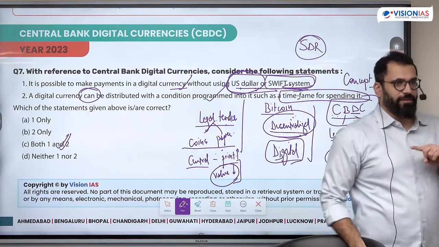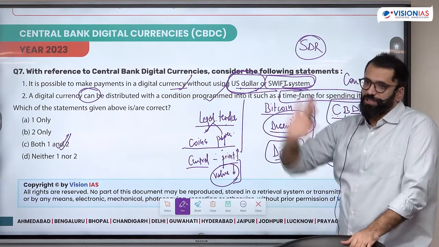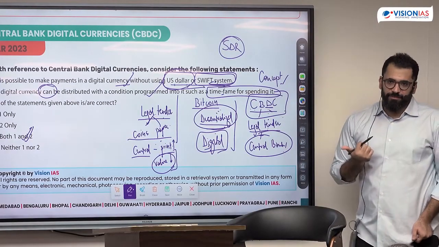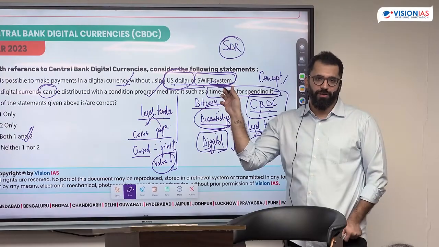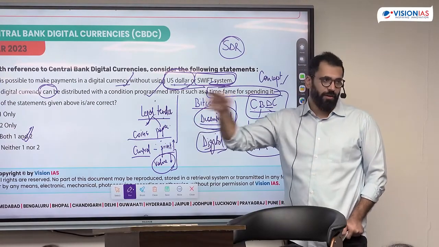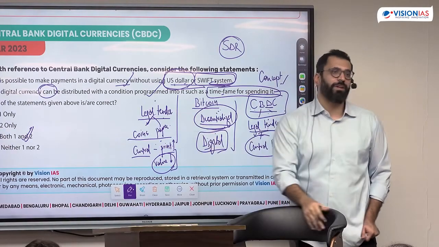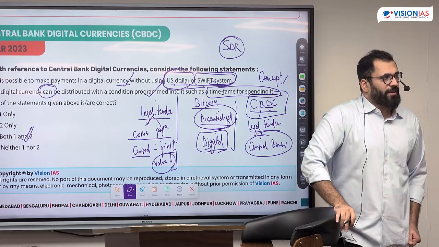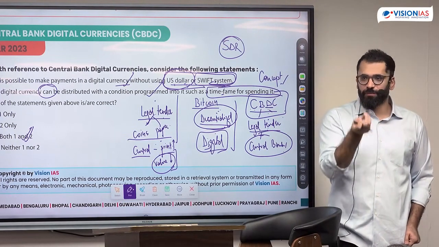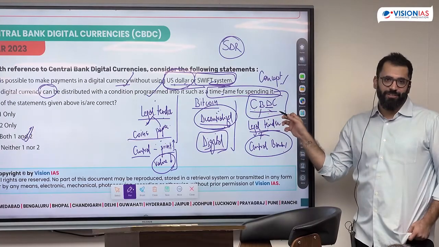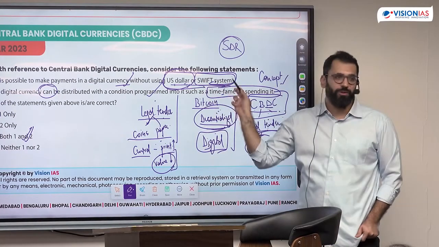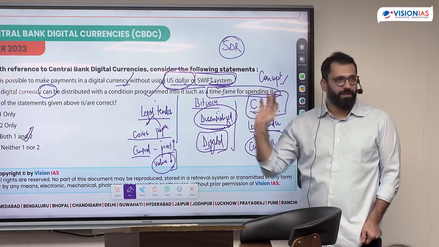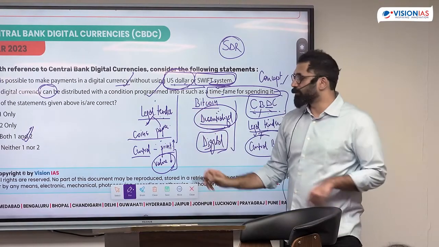Is this clear? The first statement is very basic. It is saying you can make payments in digital currency. Legal tender hai. If you want to accept, you can definitely accept. So you don't need to use dollar or SWIFT. If another country wants to accept Indian rupee, for example, when India bought a significant amount of oil from Russia, we paid them in rupees. Physical हमने उन्हें cash दे दिया. उसकी जगह हम ये दे सकते हैं उनको. So did they accept the payment without dollar or SWIFT? When they can accept this, they can definitely accept this also. Very generic statements on the two. No advanced features were asked.